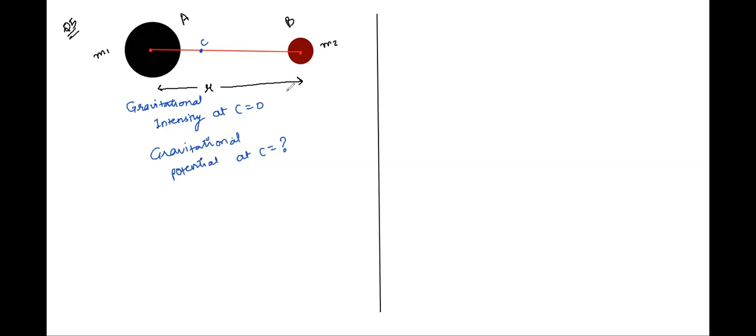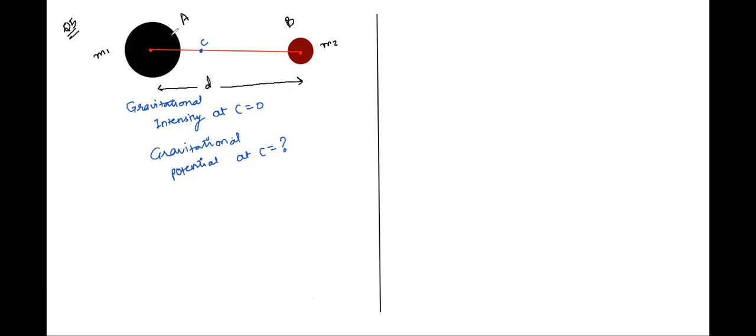Okay, so we can assume the distance between them. I think I have given it, maybe I forgot to write it here. The distance between them is given as D in the question. Oh, okay. Yeah, the distance between them is given as D. So we can take the distance between M1 and C as X, and the other as D minus X.